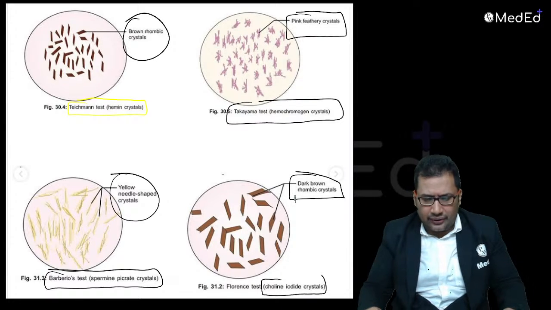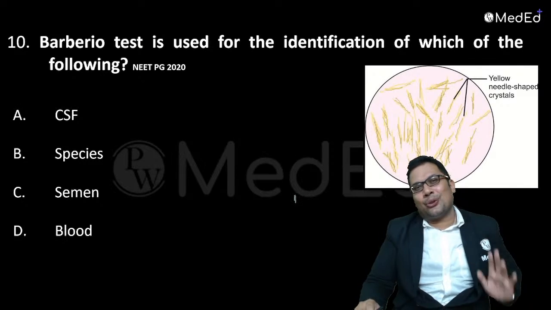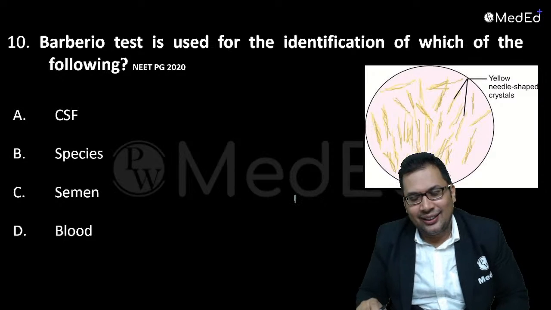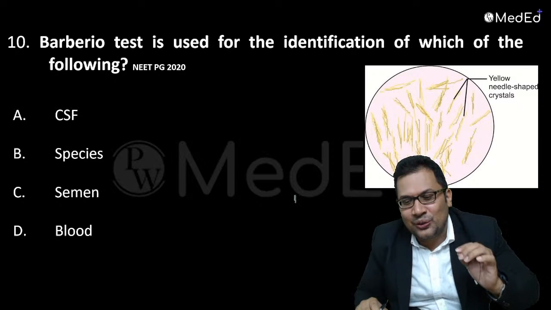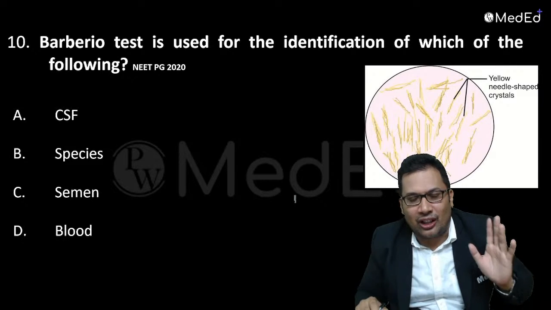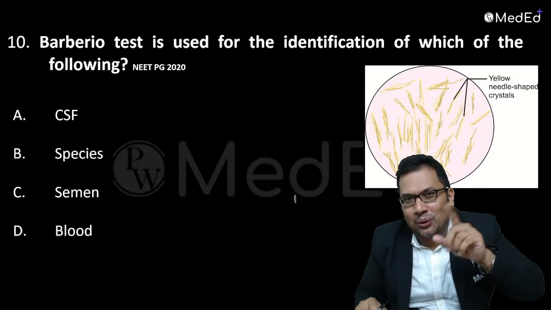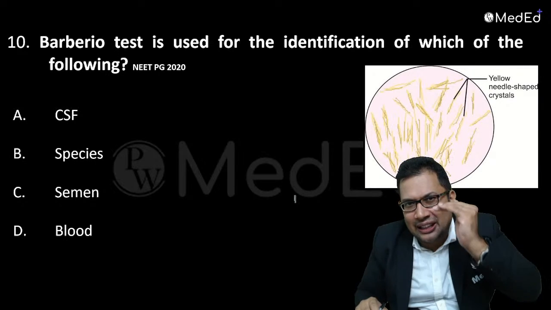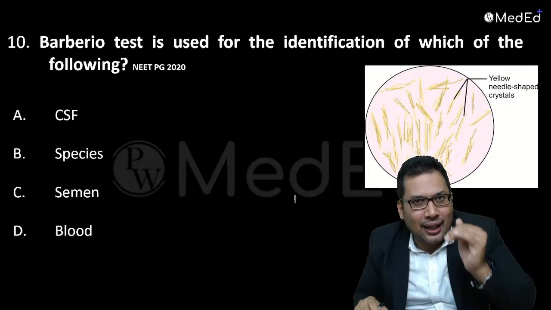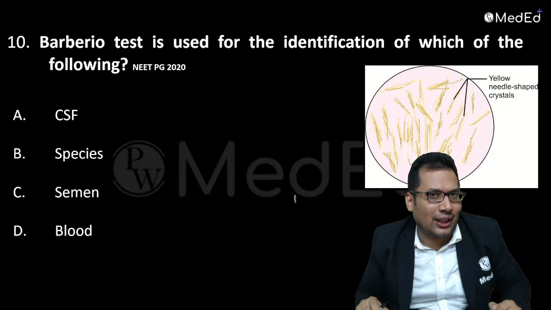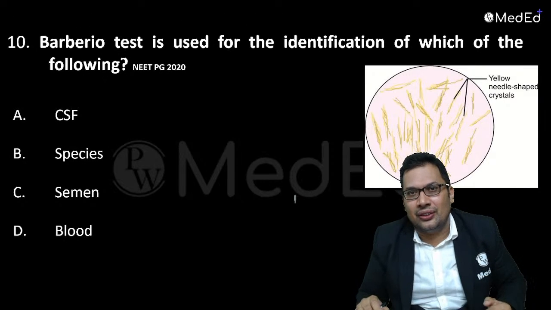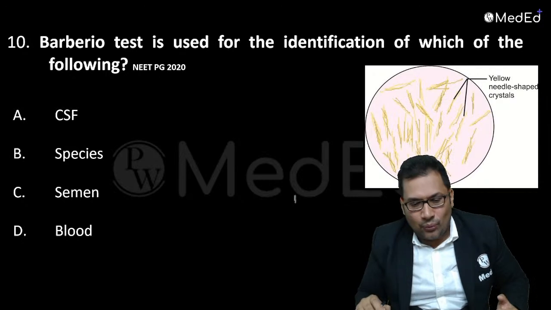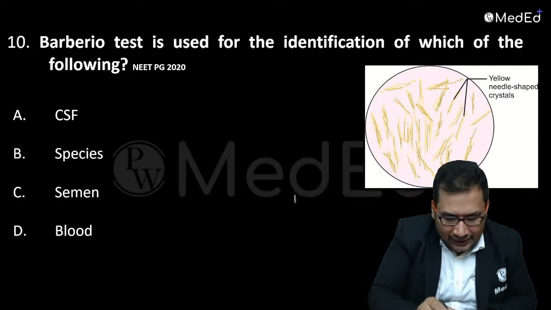Now this is the question, a simple question. The Barberio test is used for the identification of which of the following? Remember, Barberio is basically for seminal stain. Seminal stain at the crime scene can be identified with the help of the Barberio test. The answer is semen.